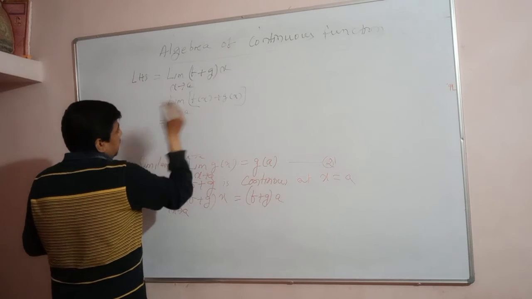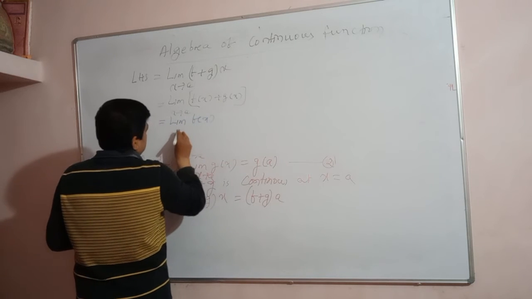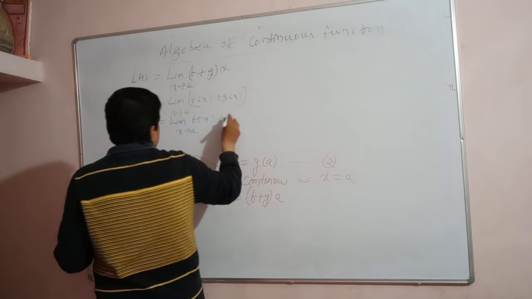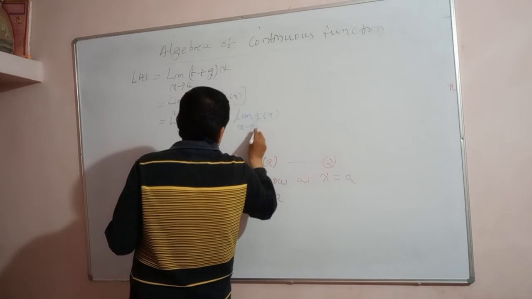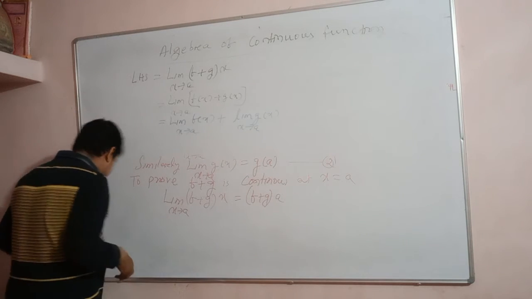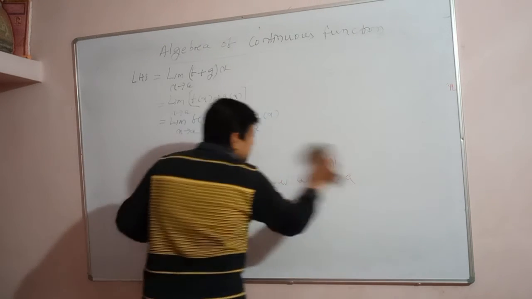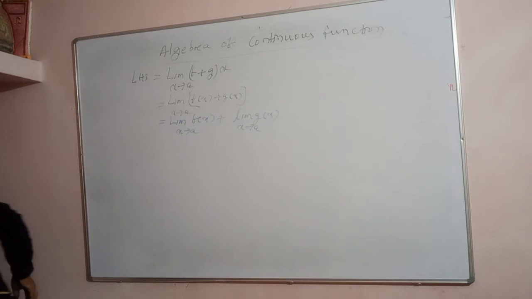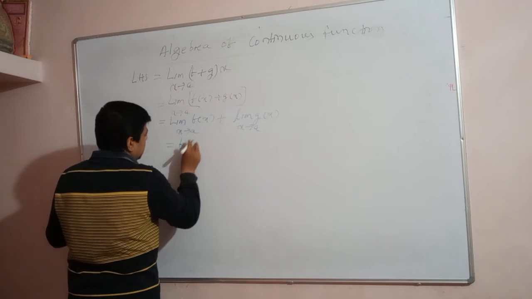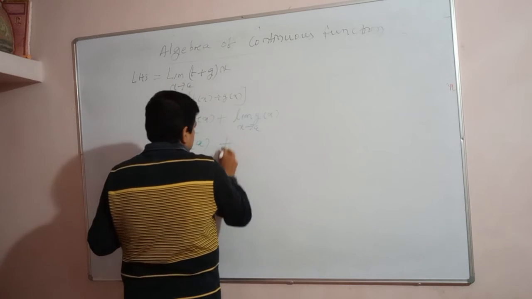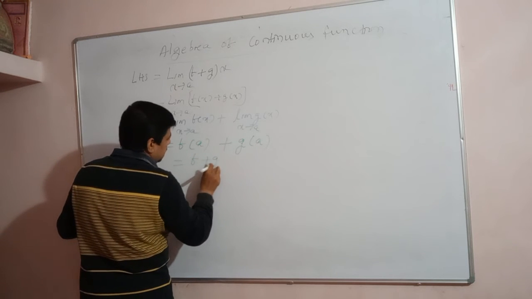As we know, limit of f(x) plus g(x) is equal to limit of f(x) plus limit of g(x). Yes or no? Understand? It means limit of f(x) is f(a), plus g(a), and that is equal to (f plus g)(a).